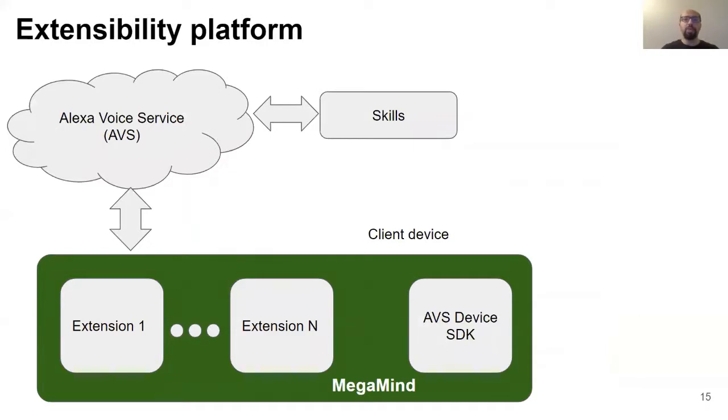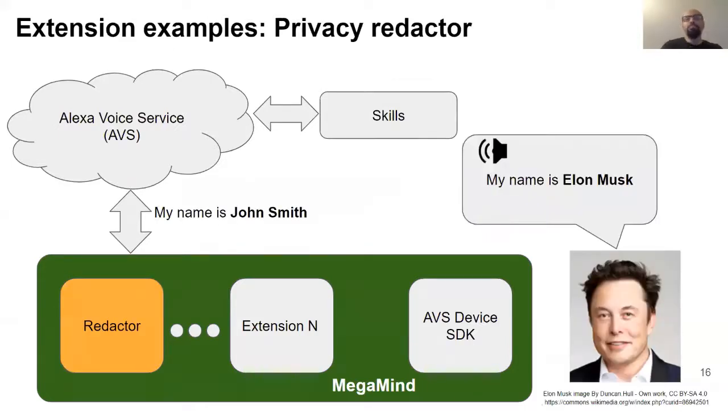To achieve the mentioned goal, we provide MegaMind. MegaMind is a platform which allows security and privacy extensions to run on the client device. These extensions process user commands before leaving the client device and voice assistant responses before they get played for the user. Now, let's see a few examples of extensions that MegaMind enables.